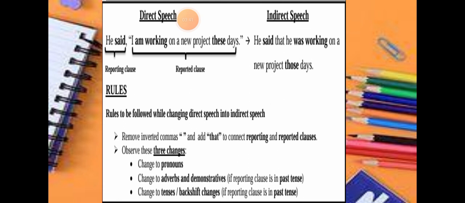Then one more thing to follow when changing direct speech into indirect speech. When you want to change direct speech into indirect speech, you need to remove the inverted commas and add "that" to connect the reporting and reported clause. For joining the two clauses, we first remove the commas, because if the commas stay, they are going to be two different things. And instead of the commas, we add "that".